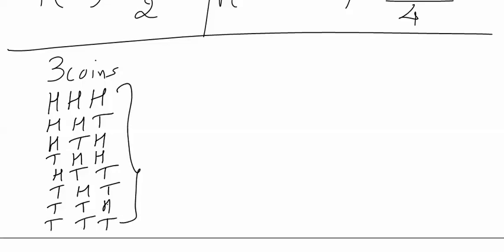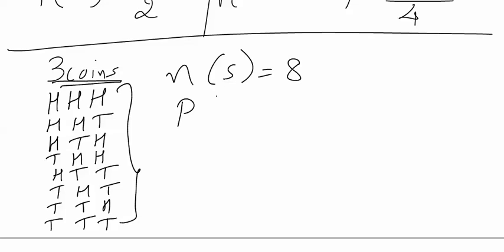So when three coins are tossed up, NS becomes 8.